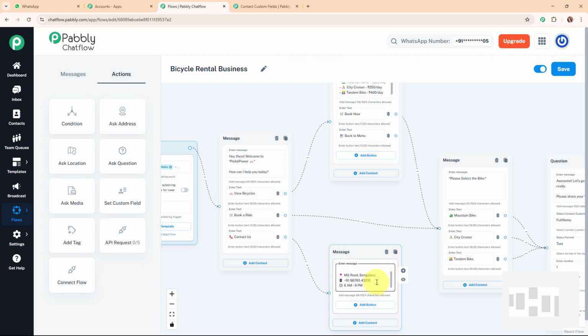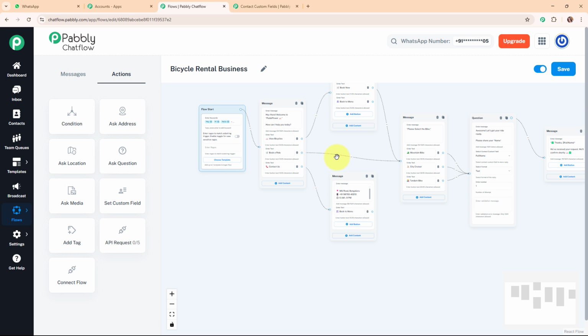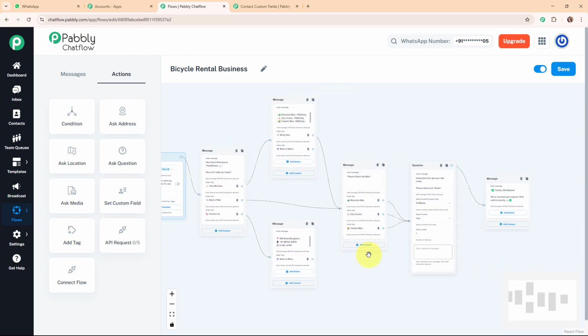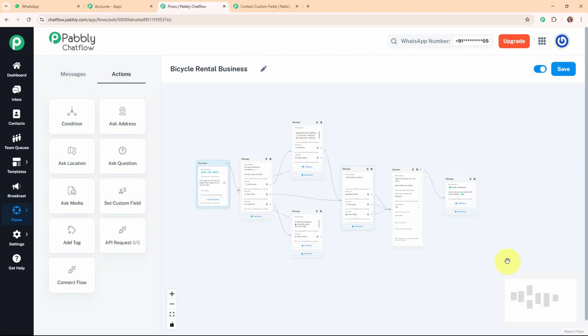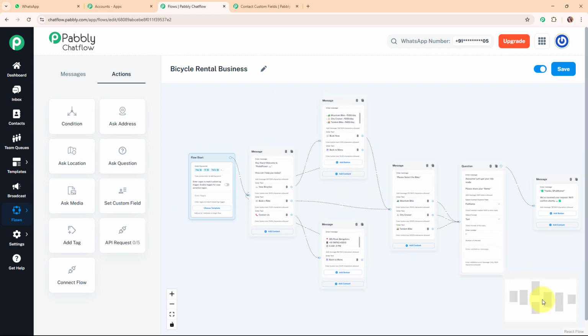And these are the contact details. And now lastly, I'm going to add a single quick reply button over here with the text as back to menu. Alright, so after adding all these required details, we have successfully completed our chatbot. Now I'm going to connect all the back to menu quick reply buttons to the main message box as well. Alright, so after building this connection, I have successfully completed building this WhatsApp chatbot that I've created for a bicycle rental business.